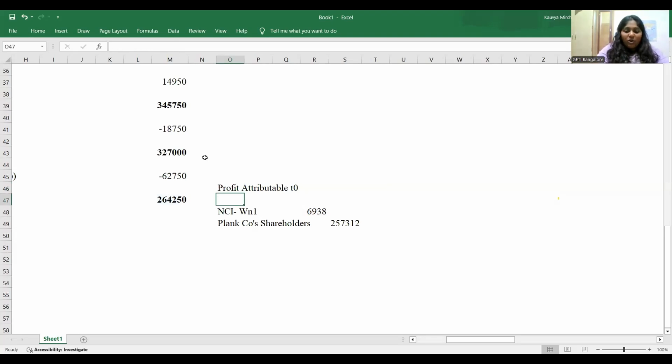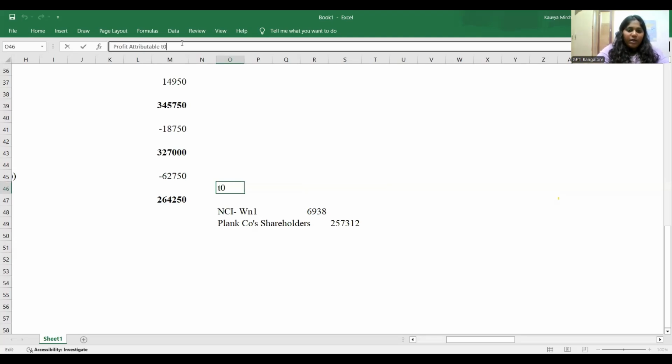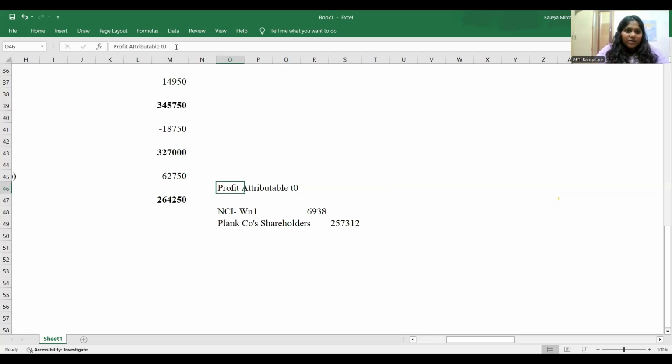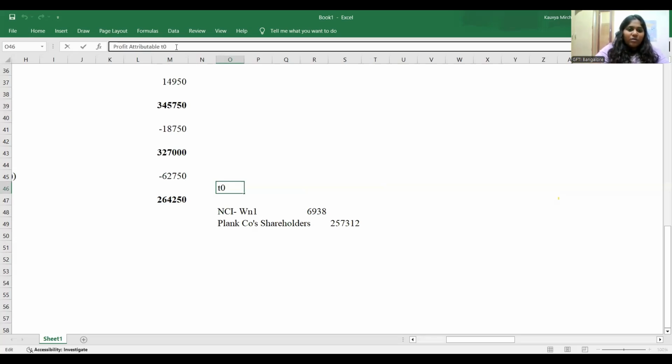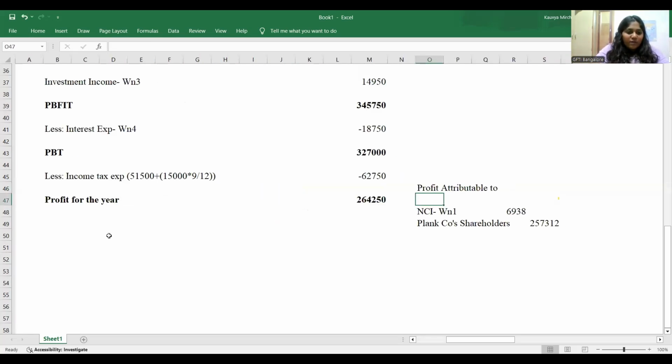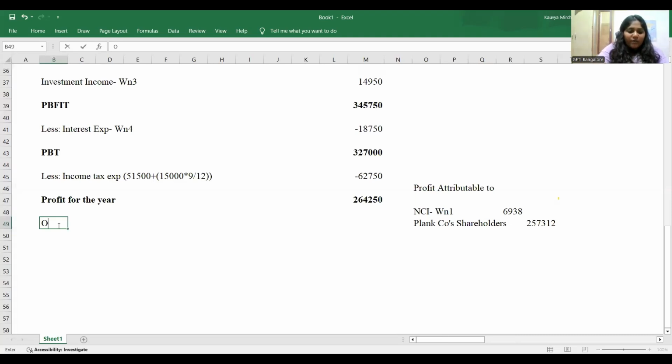First thing. Is it all done? No, we have other comprehensive income as well, right? Understand, guys, it is not something extra that you're going to learn. Other comprehensive income is, again, we just have to give the share to whom? Share to the relevant people. What is it? We have OCI, or yeah, you can write it as other comprehensive income. So in other comprehensive income, we have what? We have